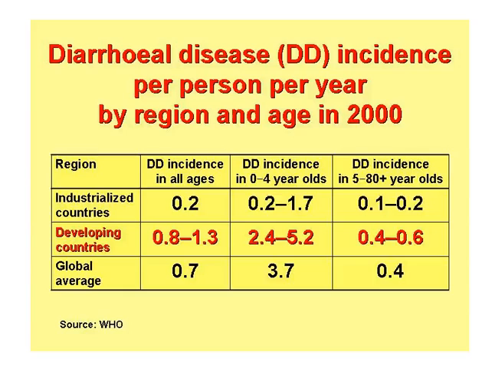Diarrheal disease is very, very common in developing countries and indeed the world. And this slide shows the incidence of diarrheal disease in the year 2000 by region and by age group. The slide shows that most diarrheal disease occurs in the under fives in both industrialized and developing countries. And the incidence in adults in both industrialized and developing countries is much, much lower. Even so, in industrialized countries, adults have an incidence of between 0.1 and 0.2 per person per year. That's to say a 10 to 20% chance each year of becoming ill with a diarrheal disease. And it's a bit higher in developing countries, 0.4 to 0.6.